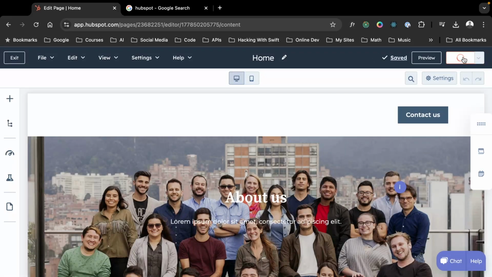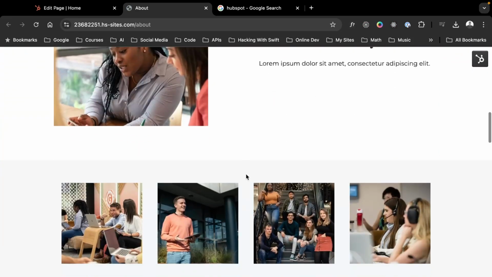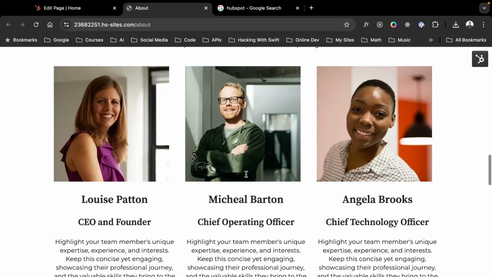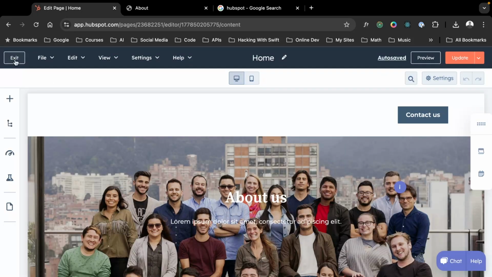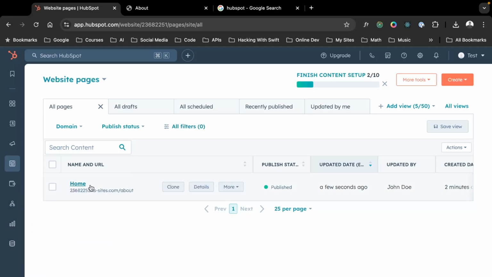Once we've done that, we can press publish. And HubSpot gives us this handy little URL with which we can preview our site. And here it is. Fantastic. Okay, now let's exit here and go back to our PowerPoint. Here we have home.